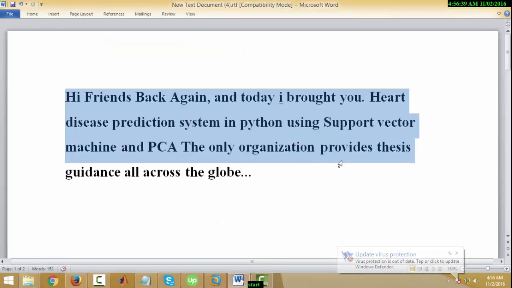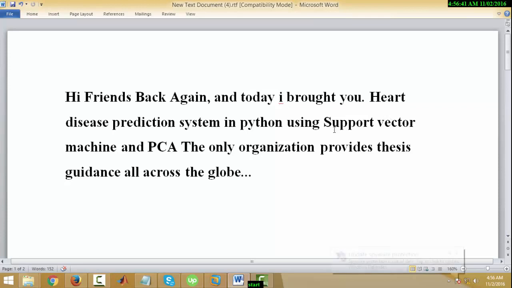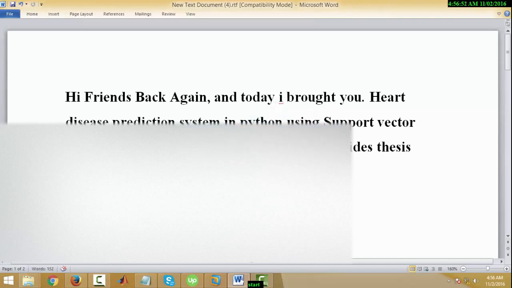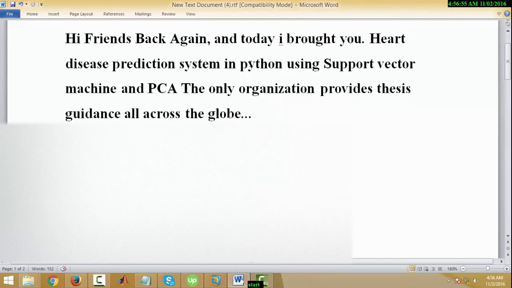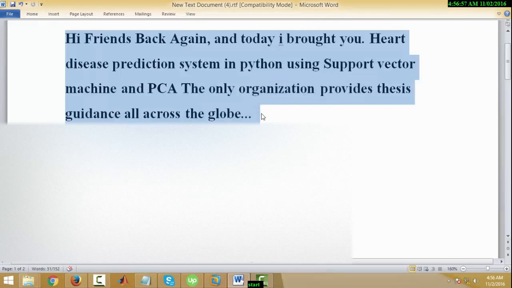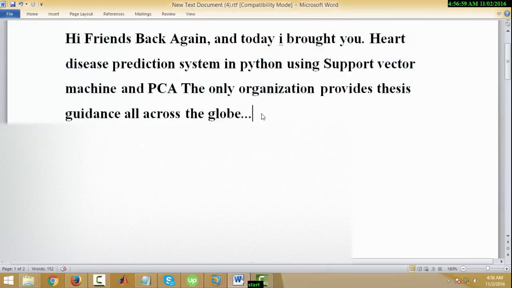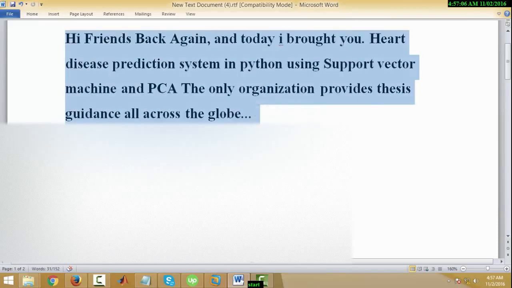Hello, friend. I'm back again, and today I brought you a disease prediction system built in Python. And here I again use, like in MATLAB, support vector machine and PCA. Moreover, Python is the upcoming trend. That's an open source programming platform. We can integrate it with any programming language, and most of the scientific libraries are available in Python as well. So today I designed a heart disease prediction system in Python.